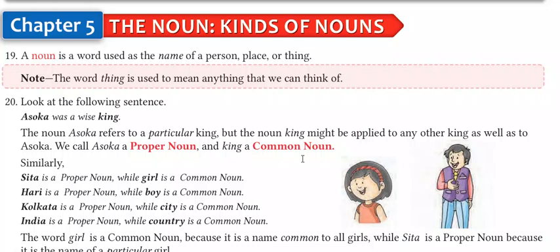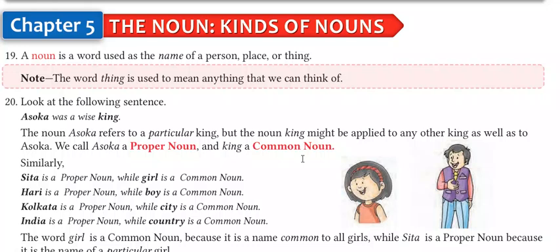For example, Rahul is my friend, right? Now Rahul is the name of a specific person, so that will be considered a proper noun. While friend can be anyone. Friend can be your school friends, they can be in your neighborhood or anyone.